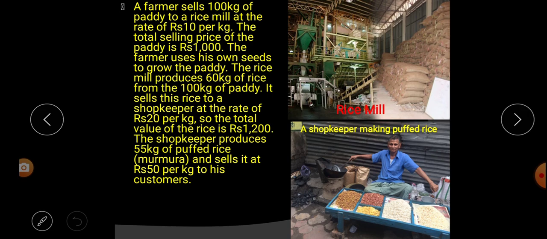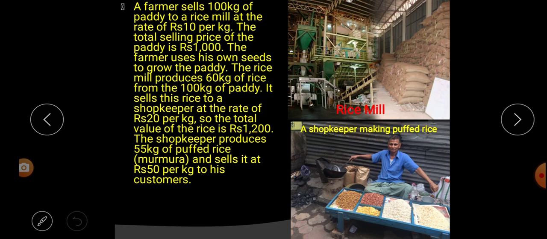So if per kg is 20 rupees, and he produced 60 kg of rice out of 100 kg of paddy, what will be the cost of 60 kilos? It is obviously how much? 1200.